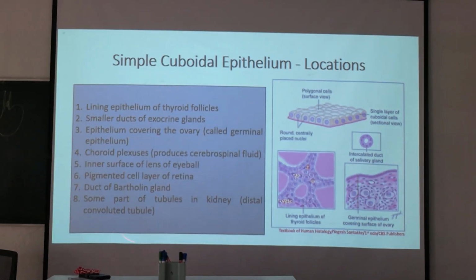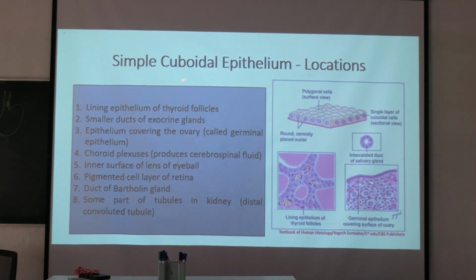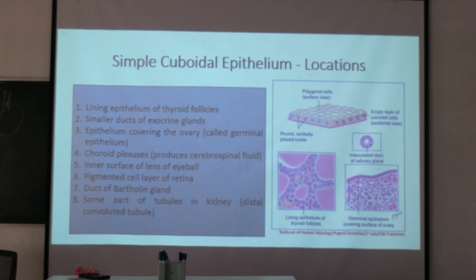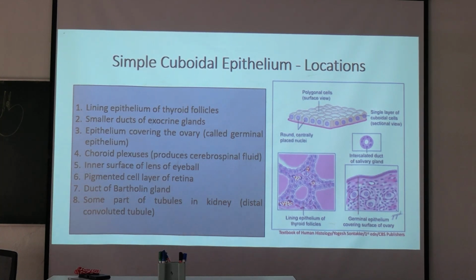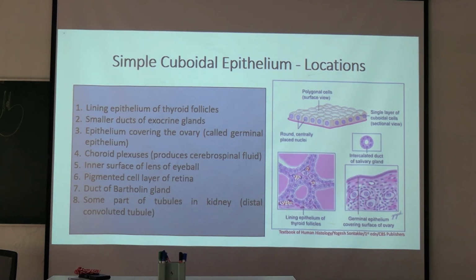So these are the locations where you can get simple cuboidal epithelium. All the locations you need to know, but remember two to three for your theory paper; all of them you will need for your MCQs. For example, simple squamous epithelium is present in three options, then asked which one it is not present in. So read all the examples, but for a long question you can write two or three.